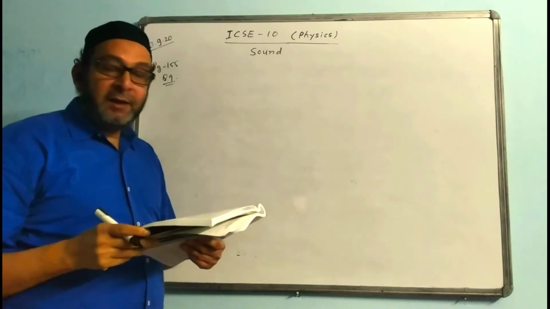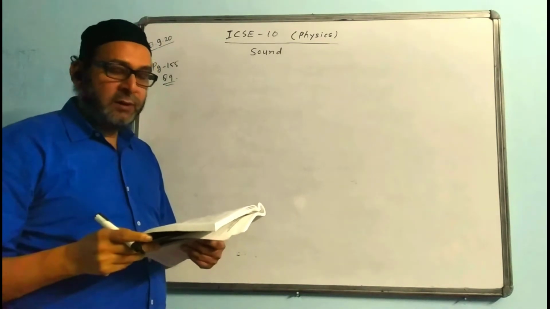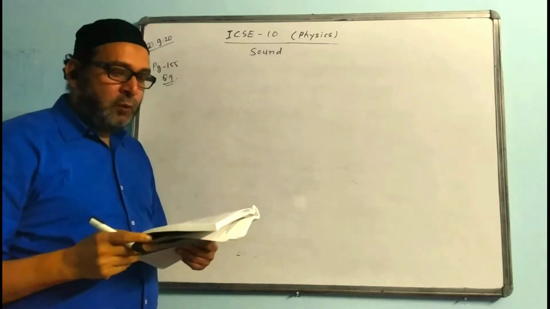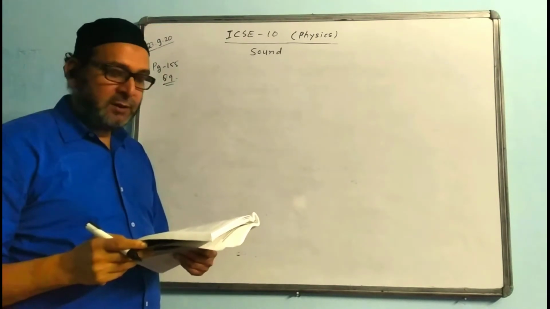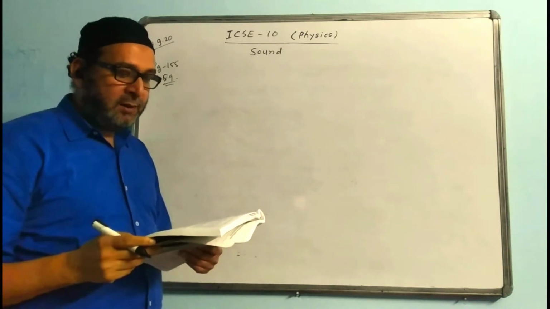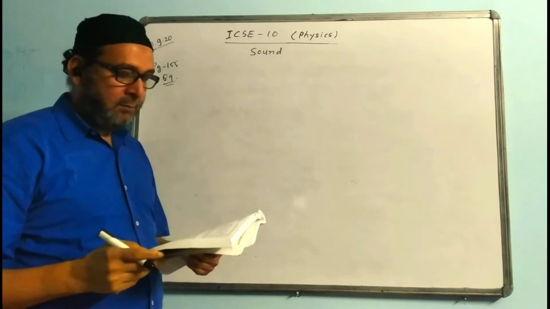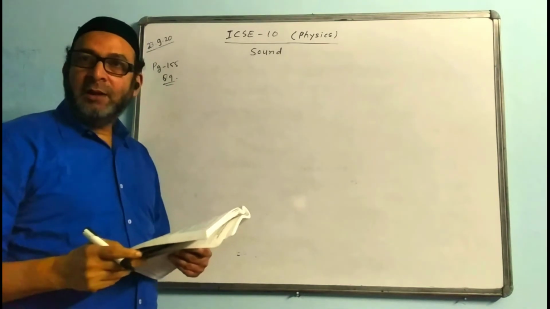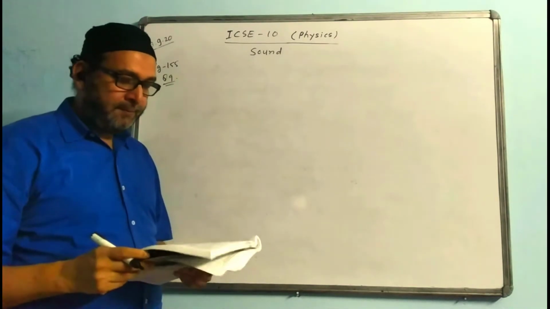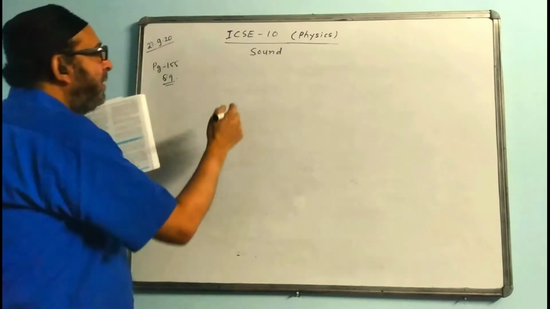The question says, a person standing between two vertical cliffs produces a sound. Two successive echoes are heard at 4 seconds and 6 seconds. Calculate the distance between the cliffs. And they have given speed of sound in air equal to 320 meter per second. So I explained you the question.